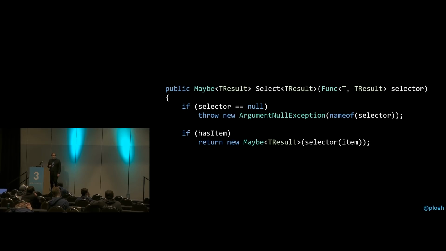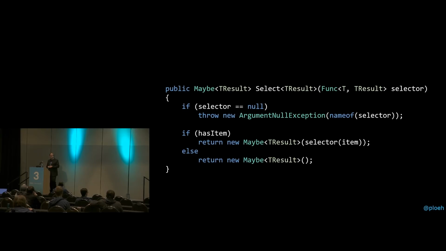Since we have a value of the type T, we can call that selector function, and that produces a value of the type TResult. Then we can use that to populate a new Maybe<TResult> by calling that constructor overload that takes a TResult value. And we return that. Else, we just return an empty one. So that's pretty straightforward. This preserves the structure.